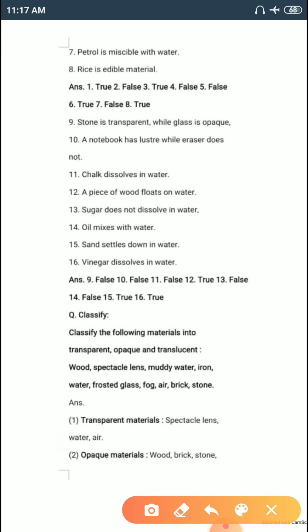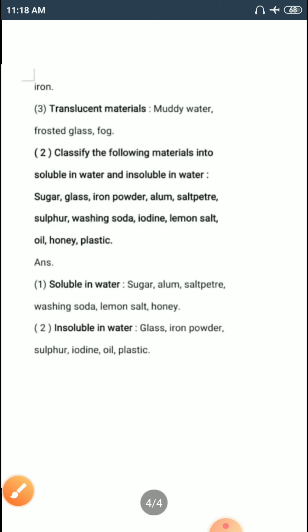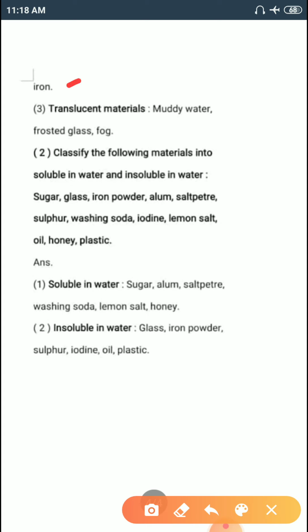If we talk about opaque materials, that means we cannot see the other side of the scenario. So the objects are wood, brick, stone and iron.